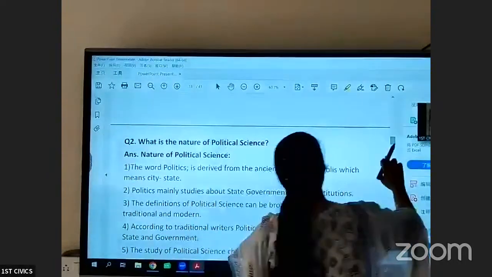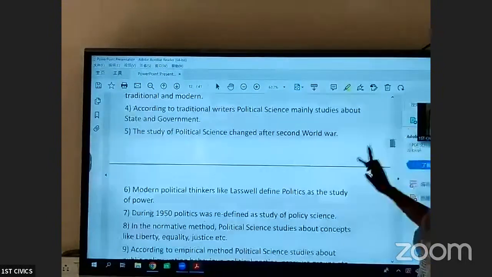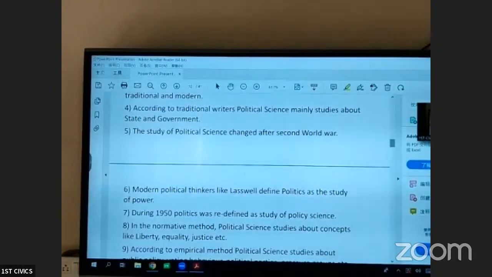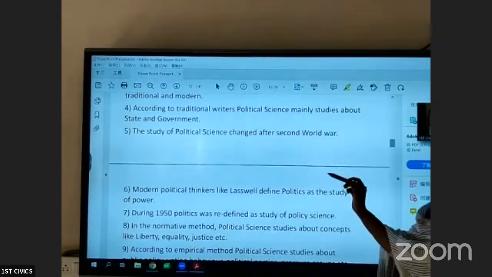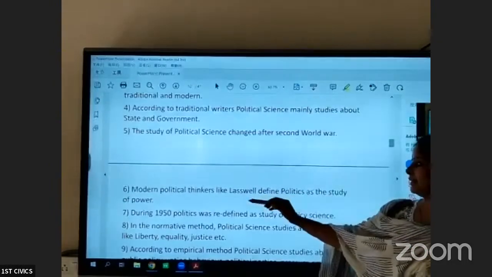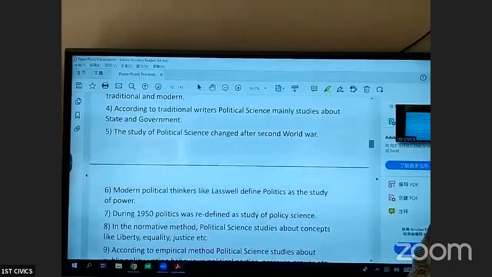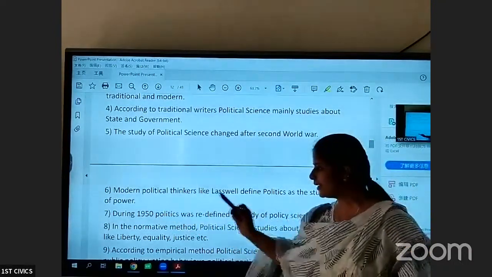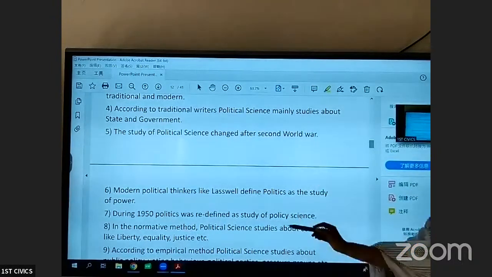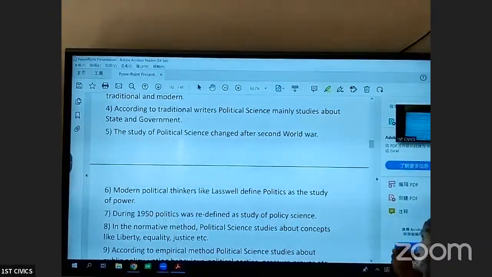According to modern political writers like Laswell, political science is the study of power, how power is gained and retained. In the 1950s, politics was redefined as a study of policy science, because the government was focusing on making more policies for the welfare of the people. So we can say that it is a policy science.